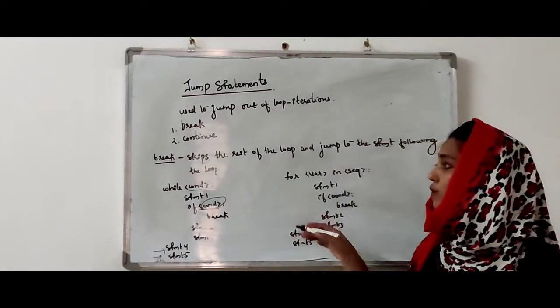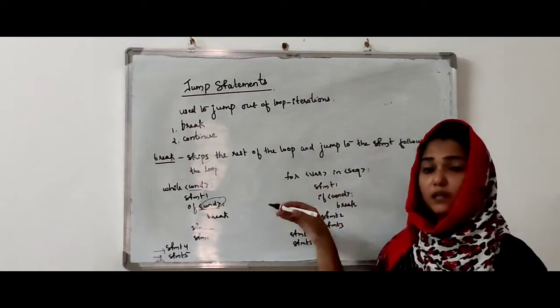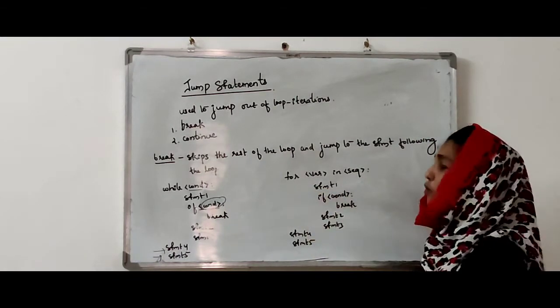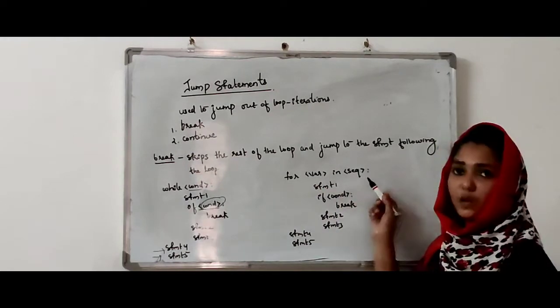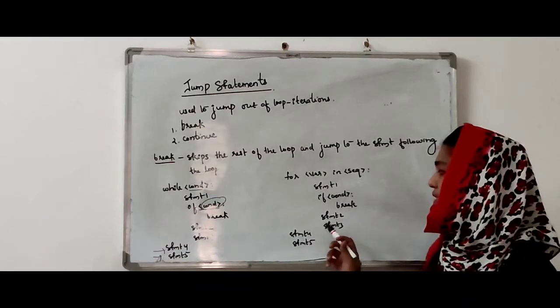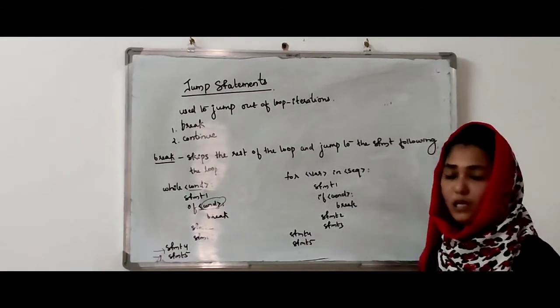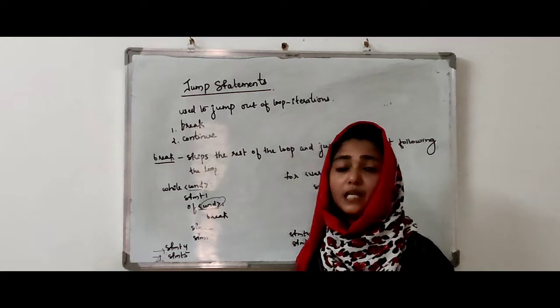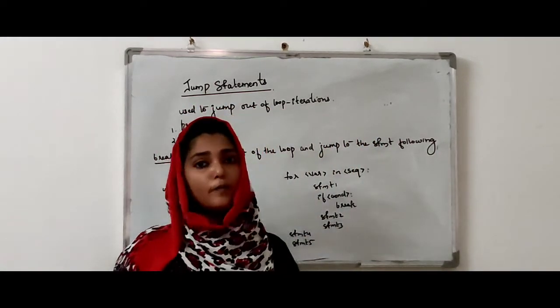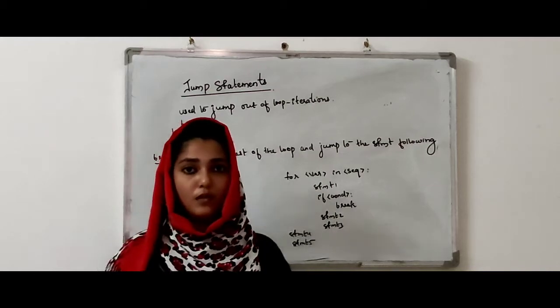So this is the working of the break jump statement. Now we can see how it is used inside a for loop. For variable in sequence, statement 1, if condition break, statement 2, statement 3, statement 4, statement 5. Now we can see an example program which shows the working of the break jump statement.